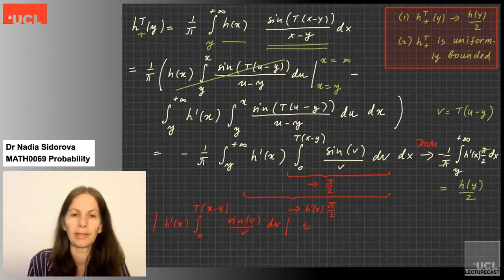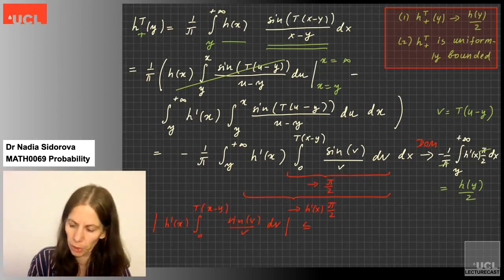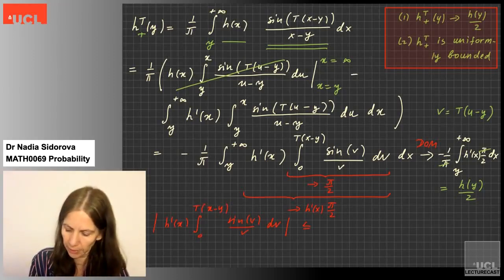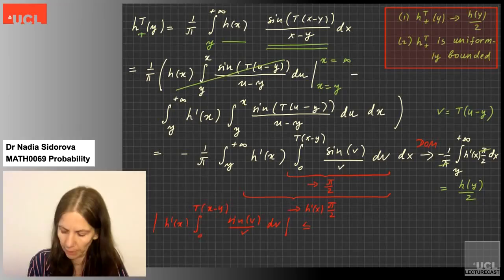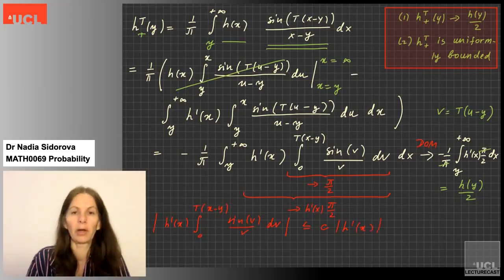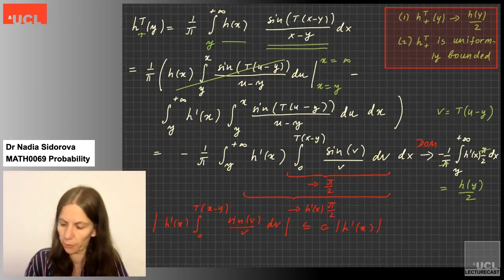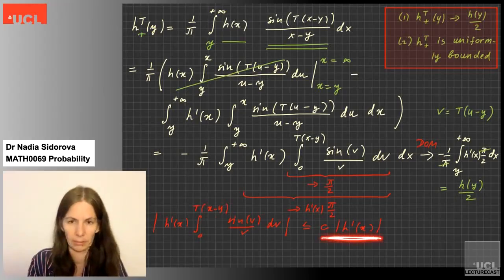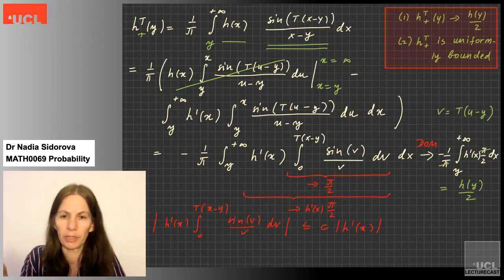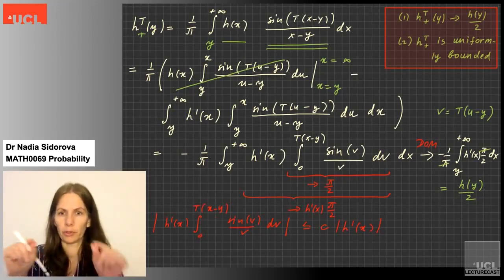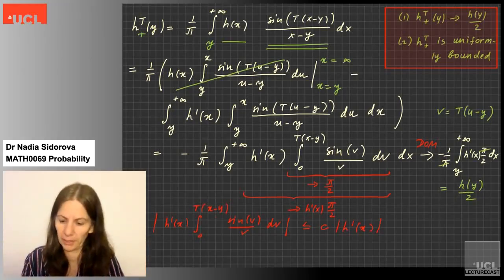And this is why I needed my lemma, which told me not only that when I write infinity here, my integral is pi half, but also that this term is bounded. So I bound it by a constant, which I call c, and I do nothing with this term, because first of all, it doesn't depend on t, so I found a bound which works for all t, and it is integrable with respect to dx because h prime is compactly supported, so it simply disappears outside a finite interval.